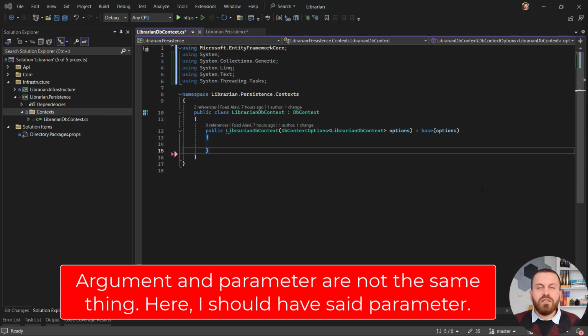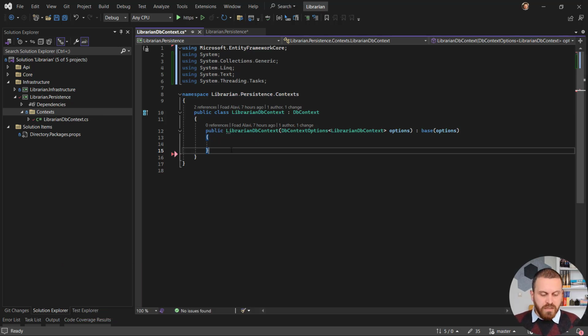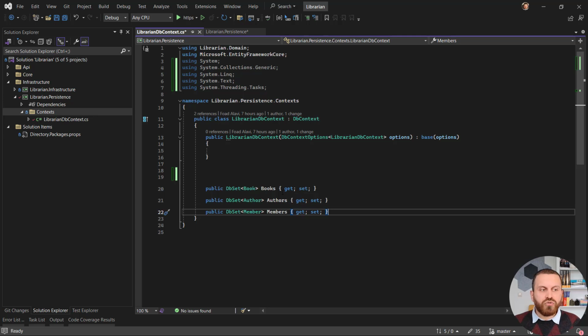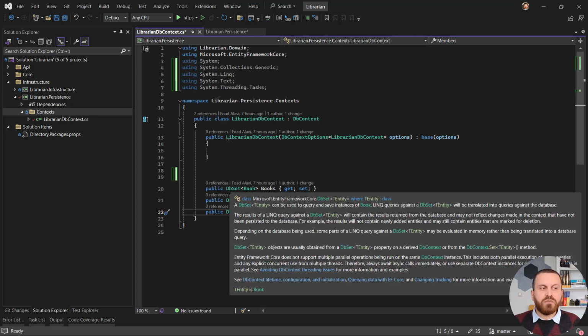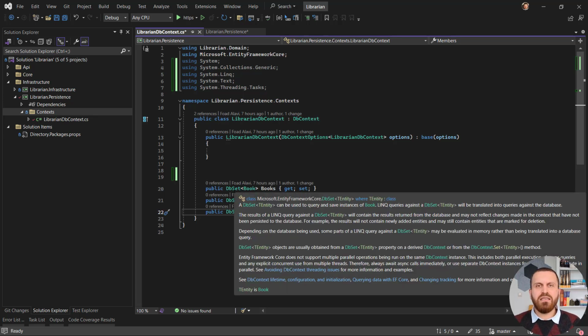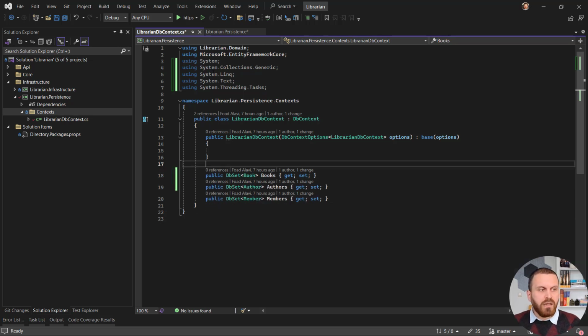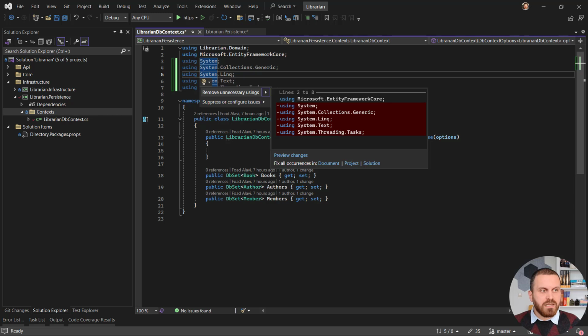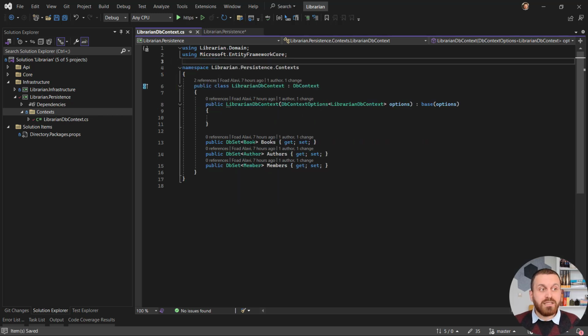We have 3 domain models, and for each of these 3 domain models, I need to create one property from type DbSet. DbSet is exactly a mapping of a table that I'm going to create, or I already have inside the database, to my Entity Framework DbContext. Let's remove the empty spaces and remove unnecessary usings and start writing the repositories.